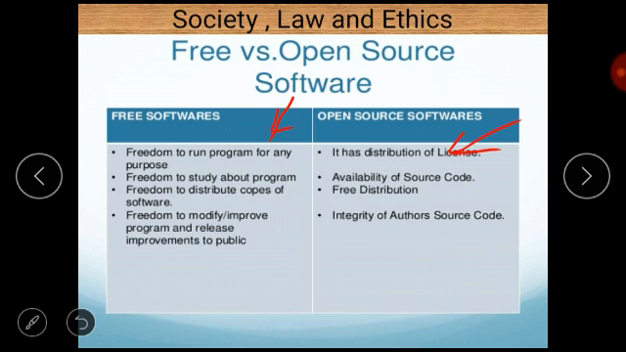Second difference: freedom to study the program for free software, and for open source software, availability of source code. For free software, freedom to distribute copies, and for open source software there is free distribution. And for free software, freedom to modify and improve programs and release improvements to the public, and for open source software, integrity of the author's source code. So these are the four basic differences between free software and open source software.